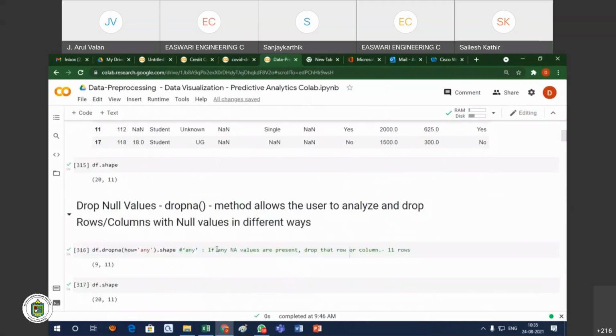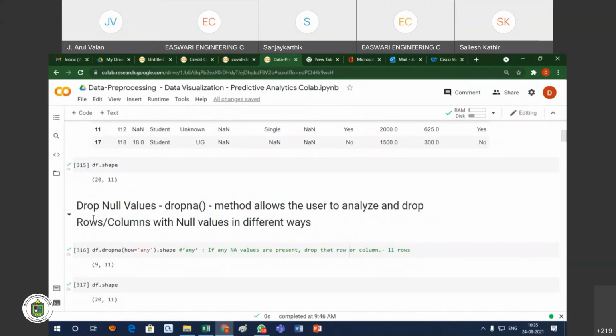Now some of the values are missing. How will you handle the missing values? One way is we can drop them. Suppose we have 1000 records and only 5 records have missing values. Instead of racking our heads over those 5 records, we simply delete them and take the rest of the records. That is also one option. So what are the possible ways to handle records with missing values? That is our task.